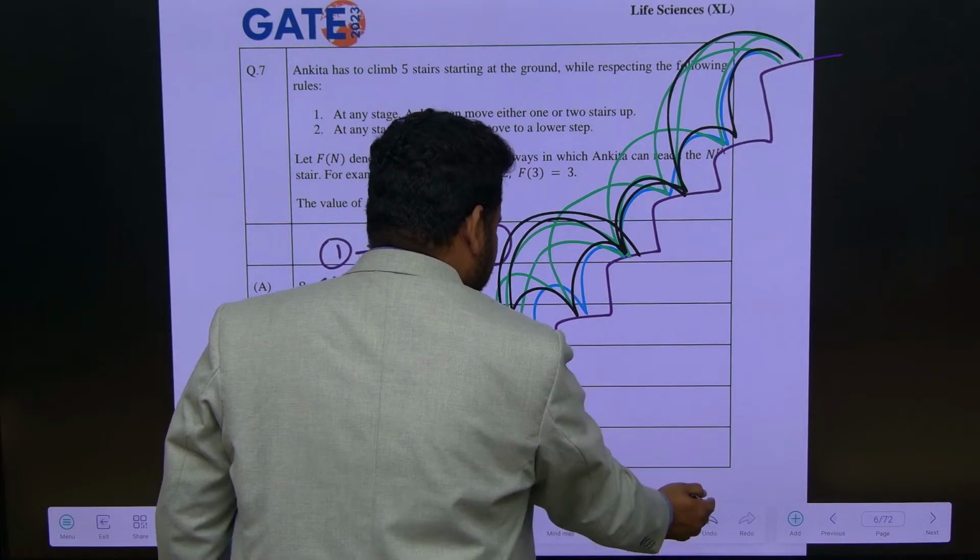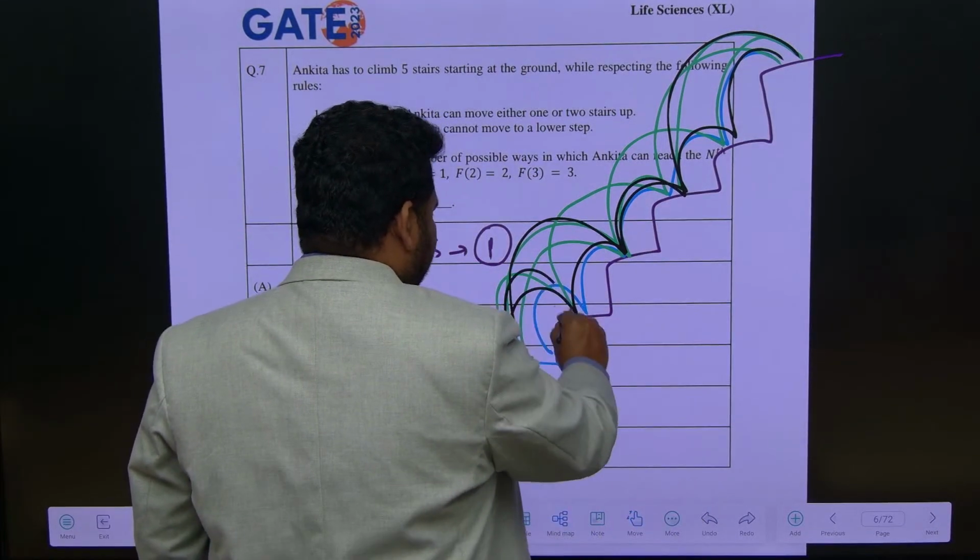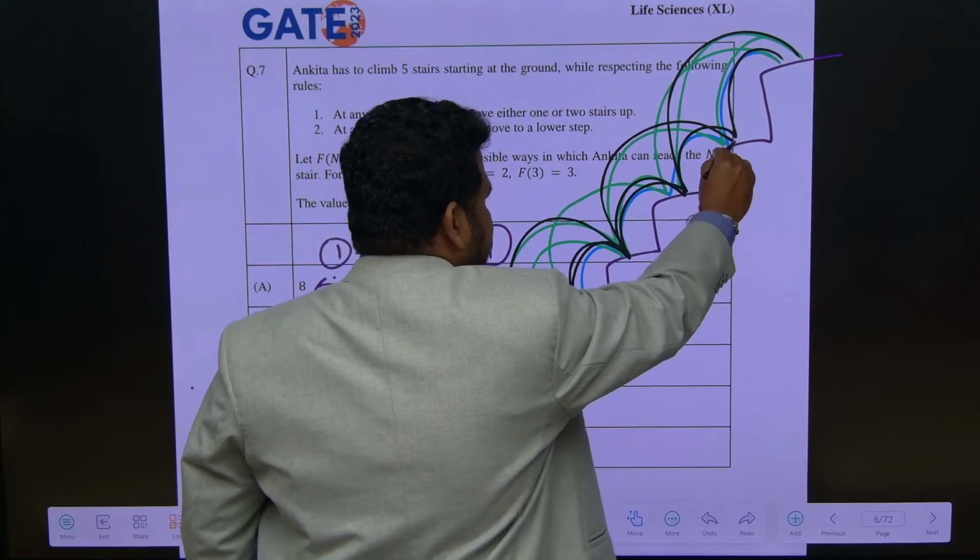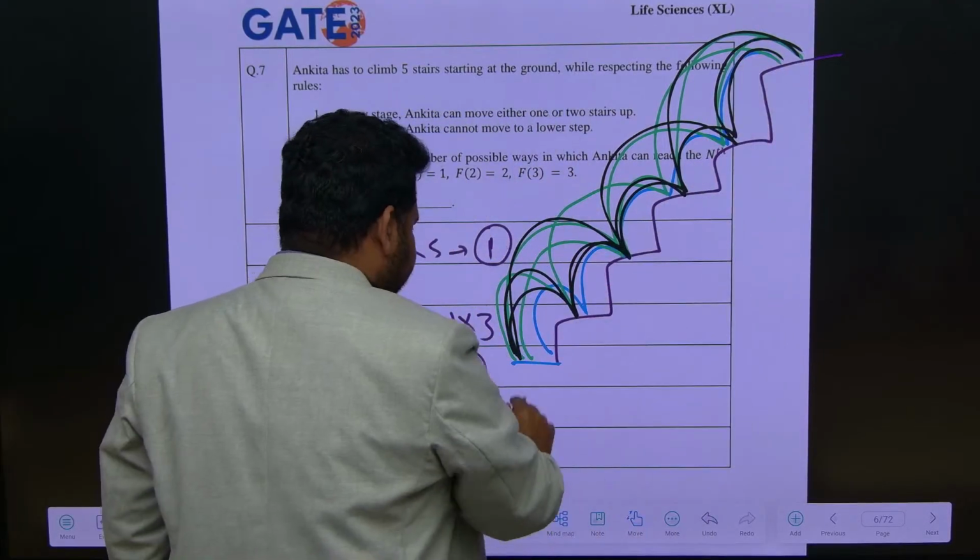Already I did this, correct? No? So first what I will do? 1, 2, jump, again 1. Or what I can do?